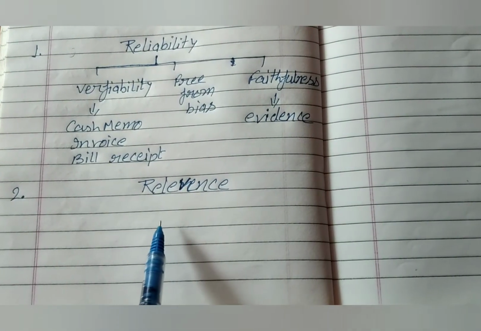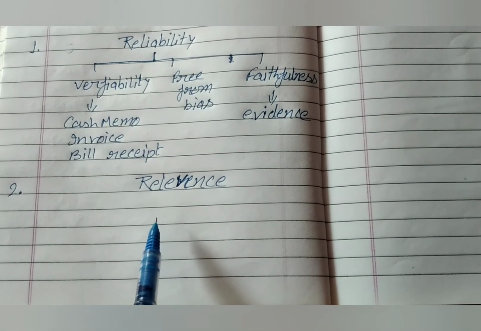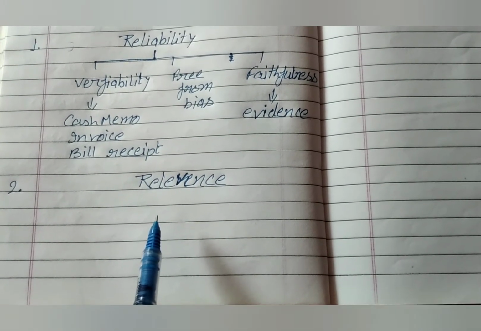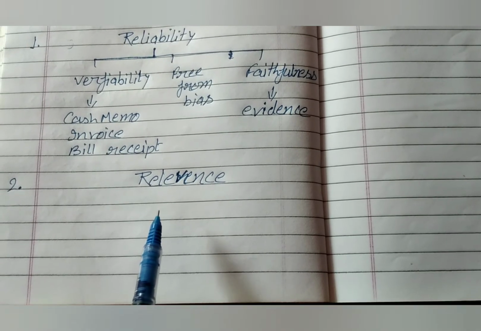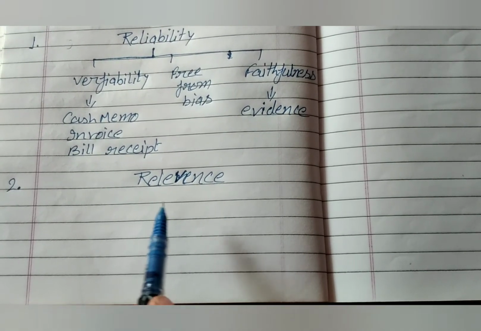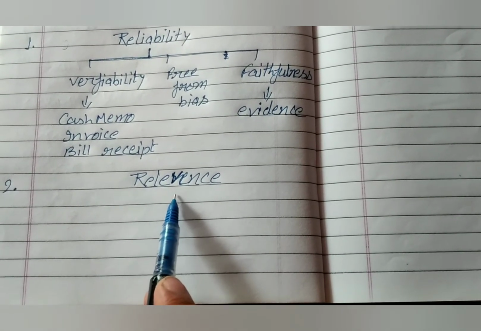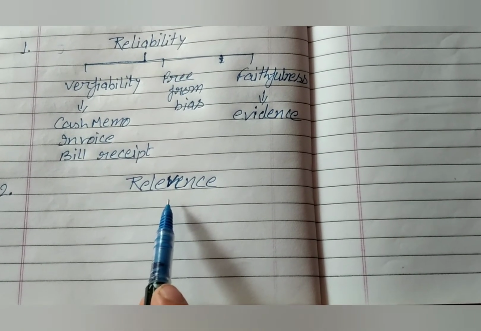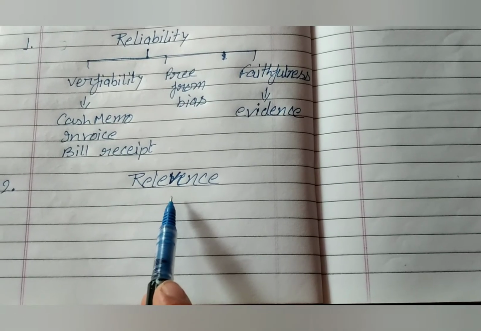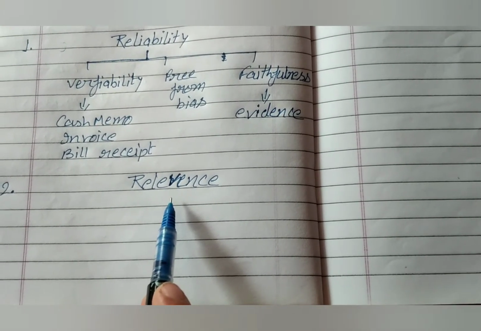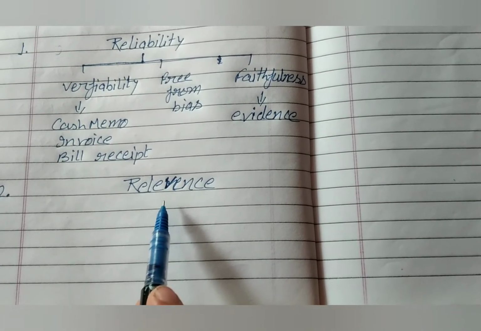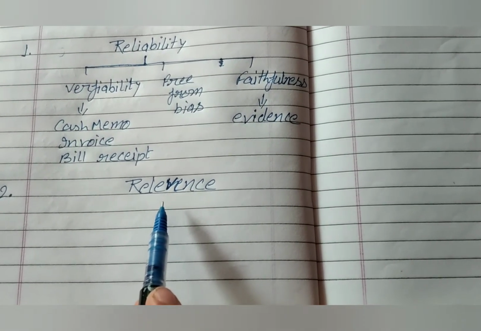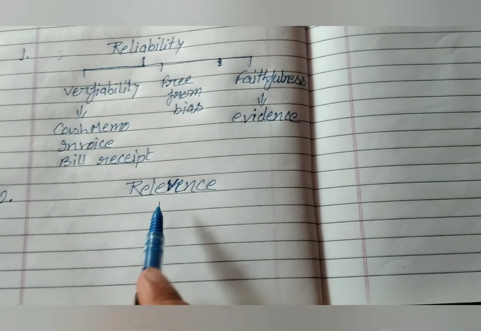Second point, relevance. Accounting information must be relevant to the users. Information is relevant if it meets the need of the users in decision making. To be relevant, information must be available in time, must help in prediction and feedback, and must influence the decision of users by helping them to form prediction about the outcomes of past, present or future event and confirming or correcting their past evaluation.